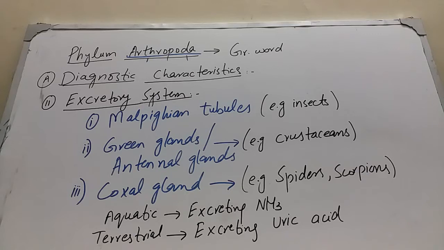And secondly, aquatic arthropods, meaning those living in the water, excrete ammonia. They are known as ammonotelic. Aquatic arthropods are ammonotelic, excreting ammonia, while terrestrial arthropods living on the land excrete uric acid, so they are known as uricotelic. So aquatic arthropods are ammonotelic and terrestrial or land arthropods are uricotelic.